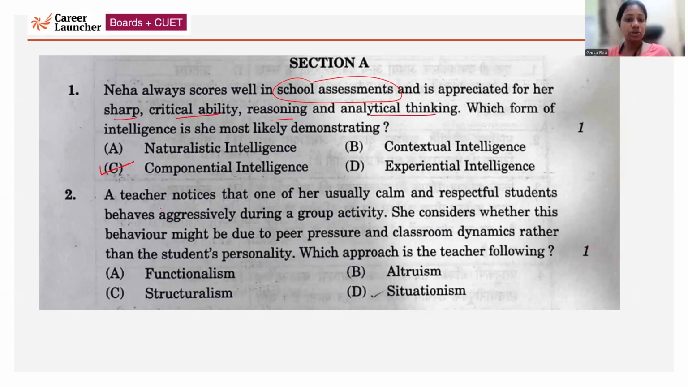Next, a teacher notices that one of her usually calm and respectful students behaves aggressively during a group activity. Now which dynamic is playing a part? It's obviously option D, situationism.